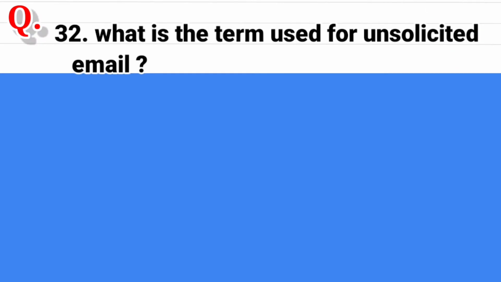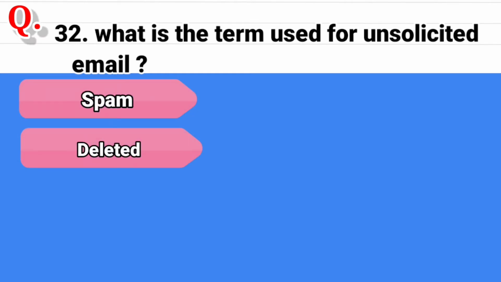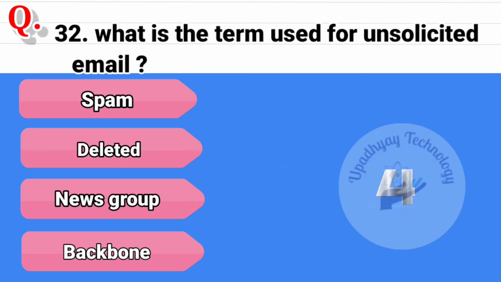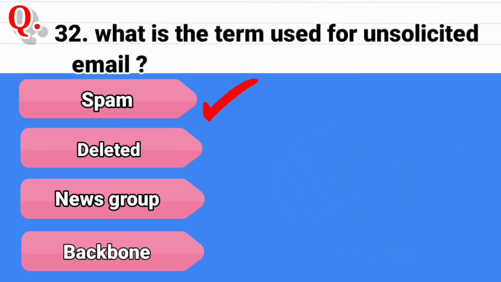Question number 32. What is the term used for unsolicited email? And the options are spam, second option is deleted, third option is newsgroup, and the last option is backbone. And the correct answer is spam mails.